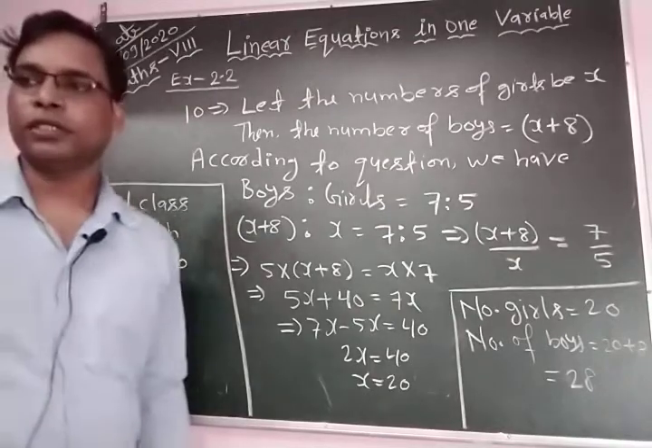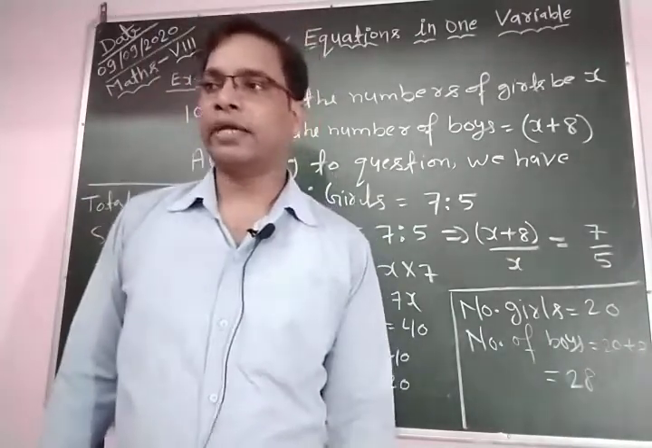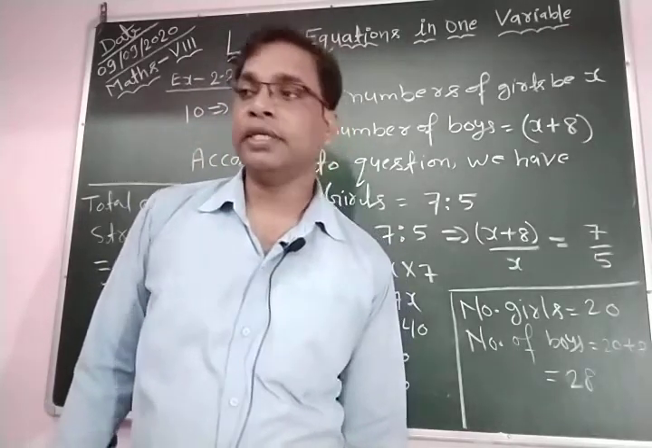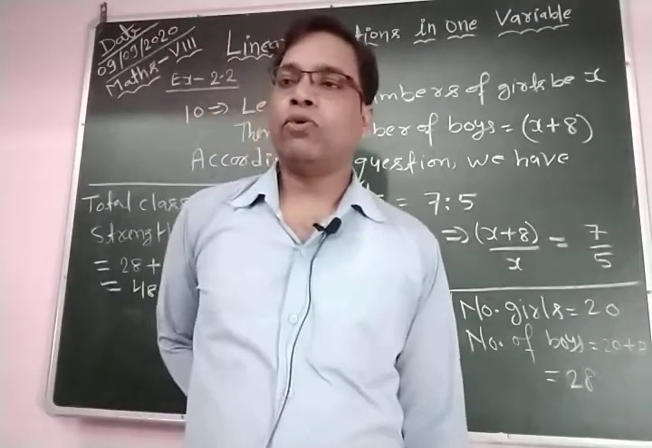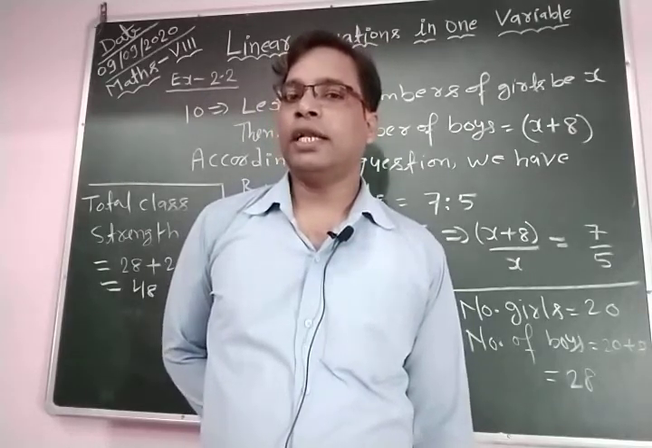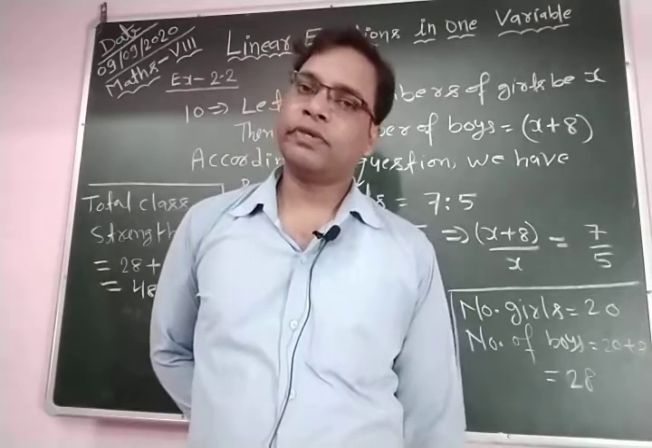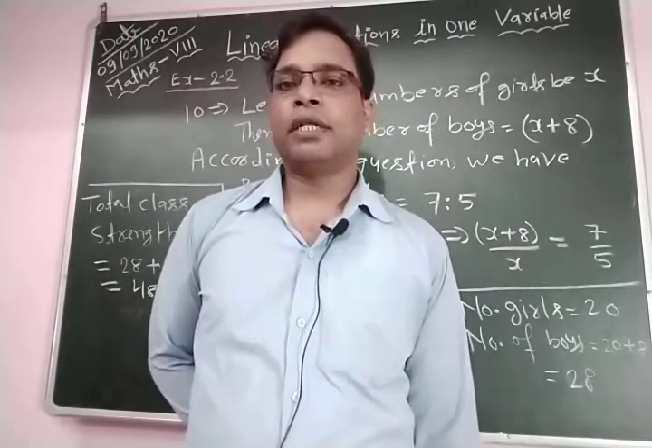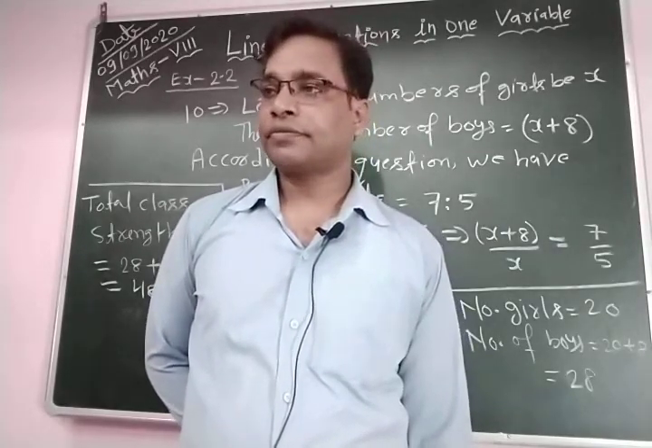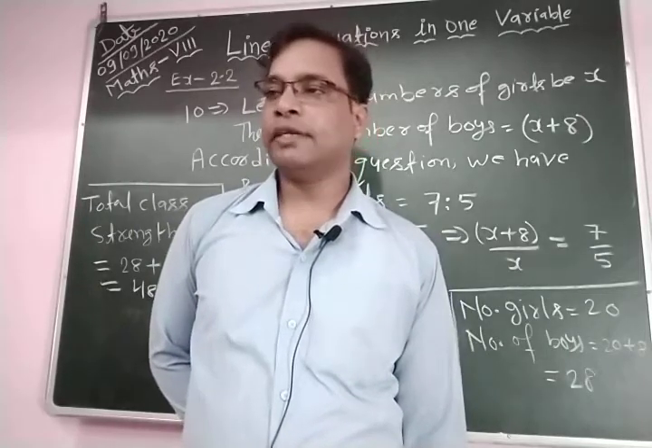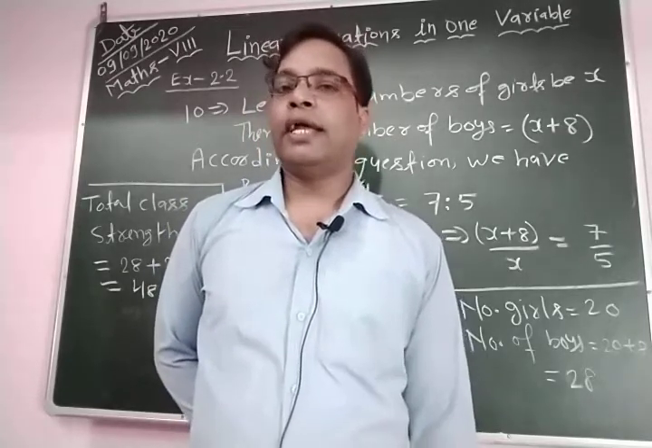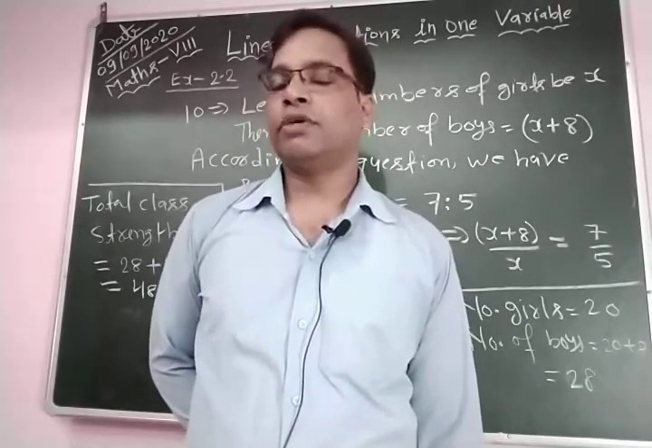In this question, we have the ratio of boys and girls is 7:5, and also one condition is given here, the number of boys is 8 more than the number of girls. So we need to find what is the total class strength. For this, first we let the number of girls be x, then the number of boys becomes x plus 8, because in this question the condition is given that the number of boys is 8 more than the number of girls. Now, again the ratio is given, 7:5.